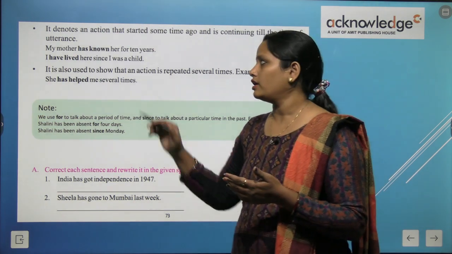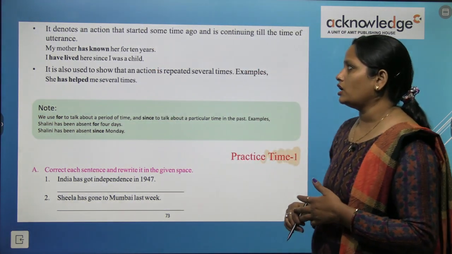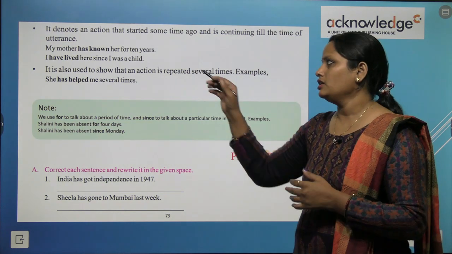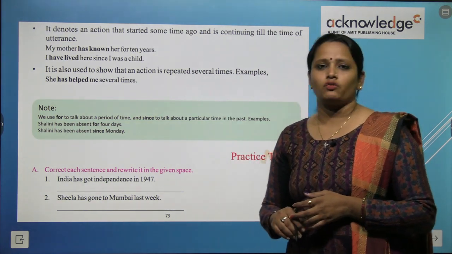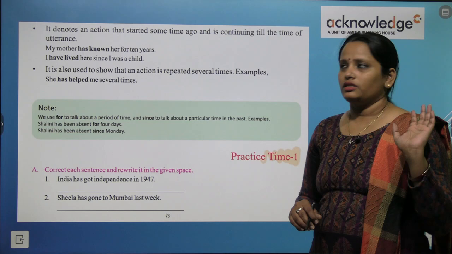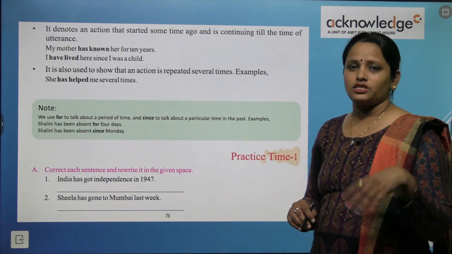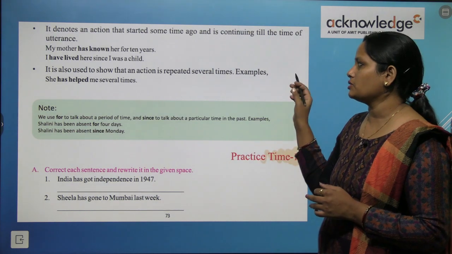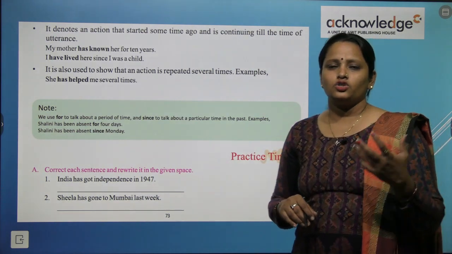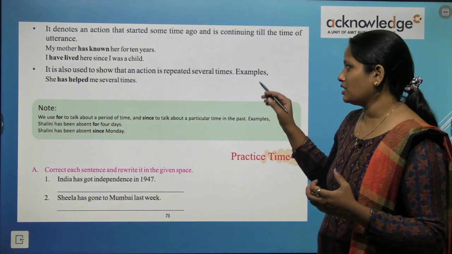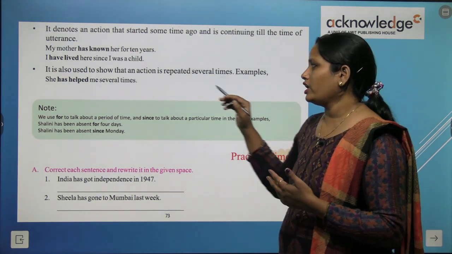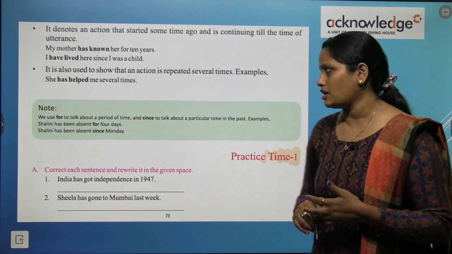Utterance means बोलना. My mother has known her for 10 years. मेरी मदर उसे 10 सालों से जान रही है. I have lived here since I was a child. मैं यहाँ जब से रह रहा हूँ, जब से मैं एक बच्चा था. It is also used to show that an action is repeated several times. ये तब भी यूज होता है जब एक एक्शन को हम बहुत बार रिपीट करते हैं. For example, she has helped me several times.